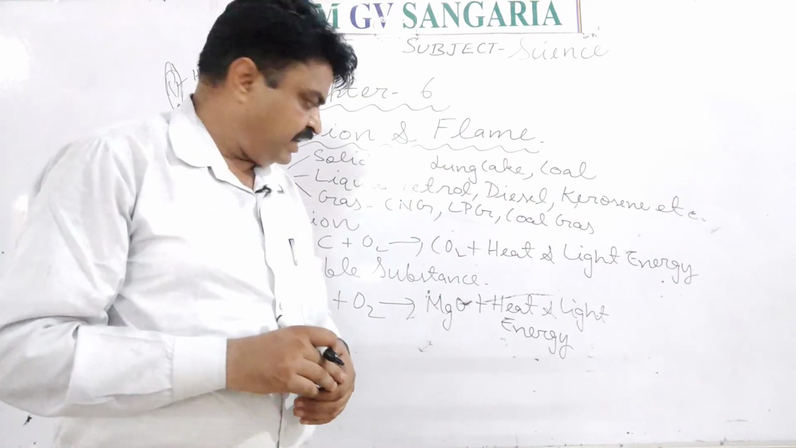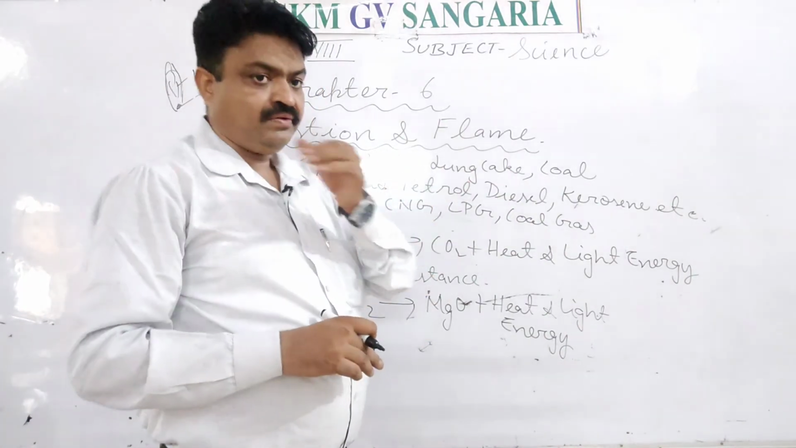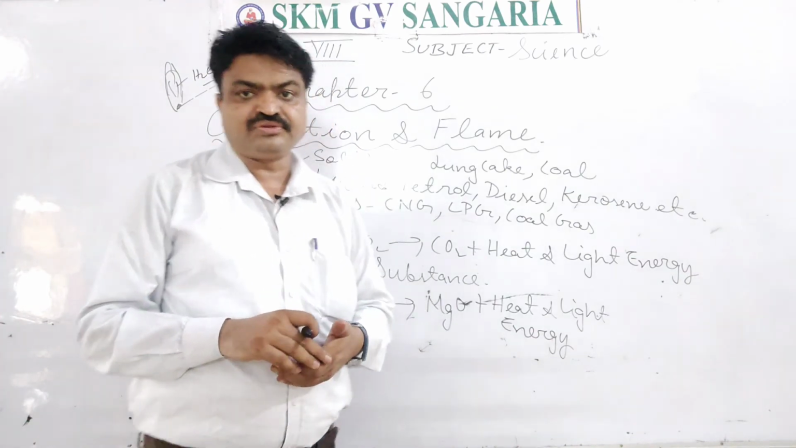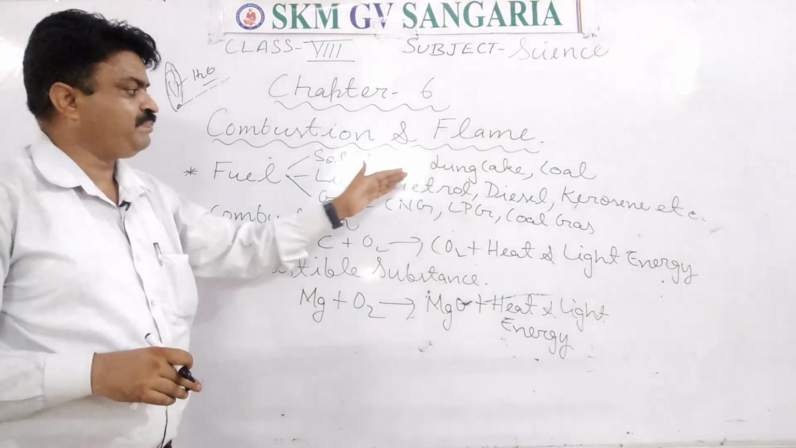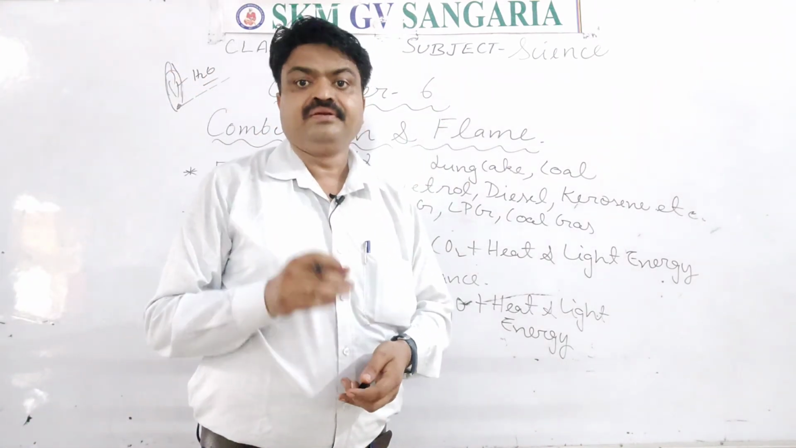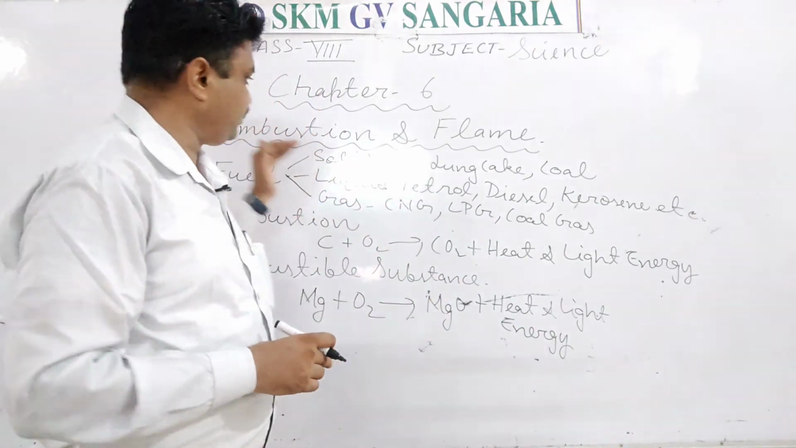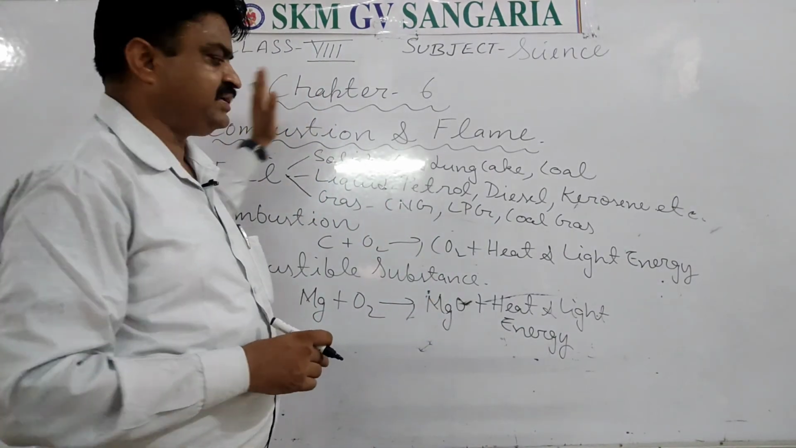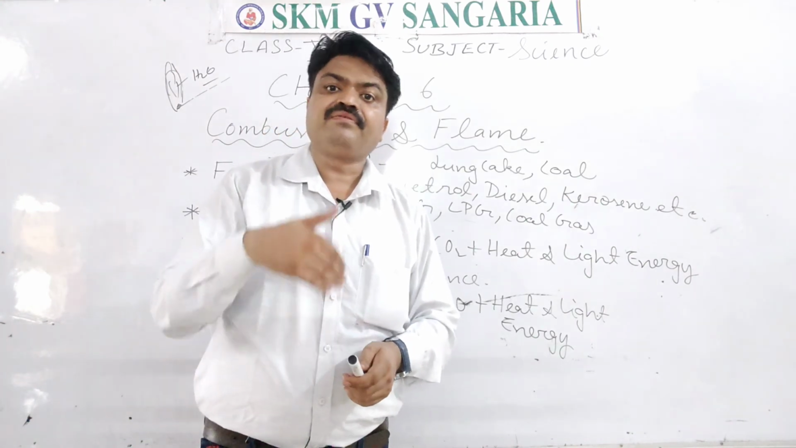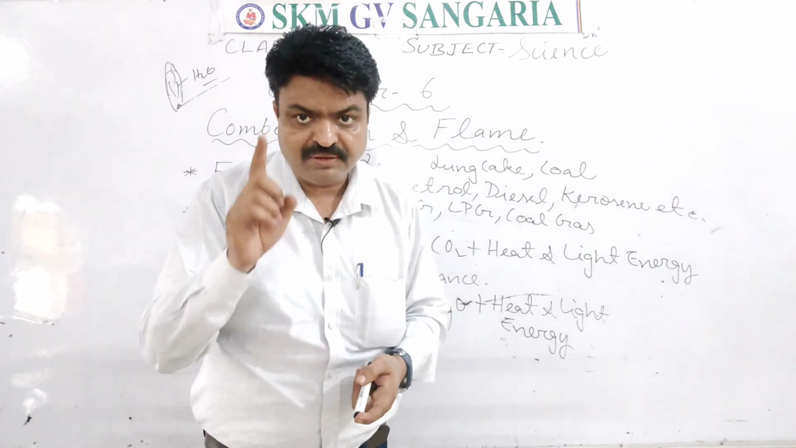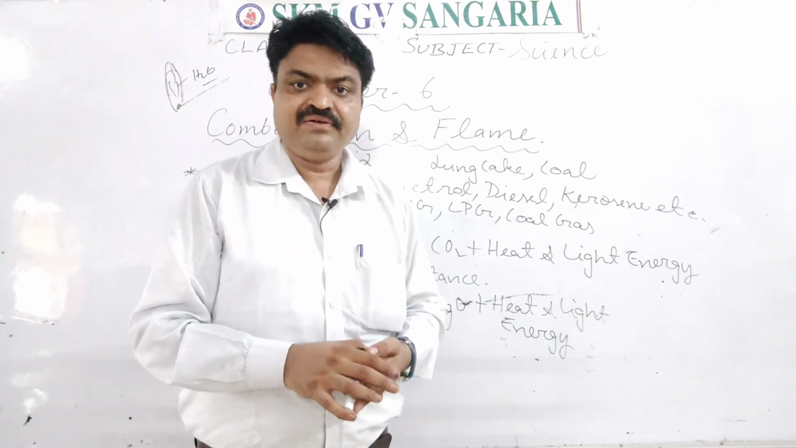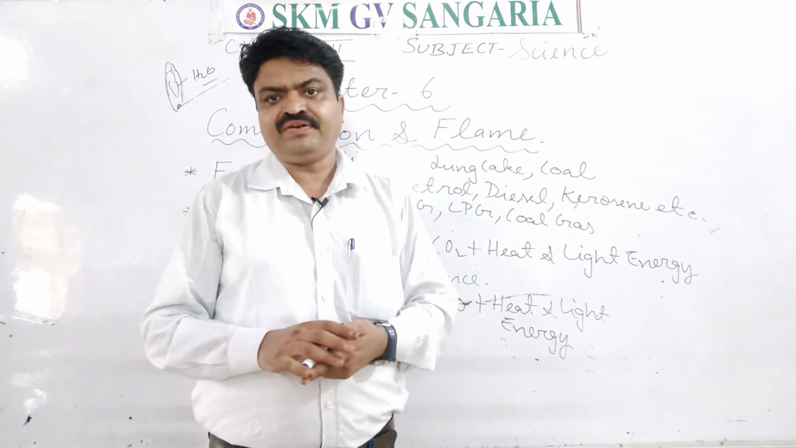Combustible substances burn with flame or without flame. Coke, charcoal and coal don't produce a flame, but wood, petrol, diesel, kerosene or wax produce a flame, because at the time of burning they release water vapor. Due to the presence of that water vapor, we have the flame. So this is about the flame.